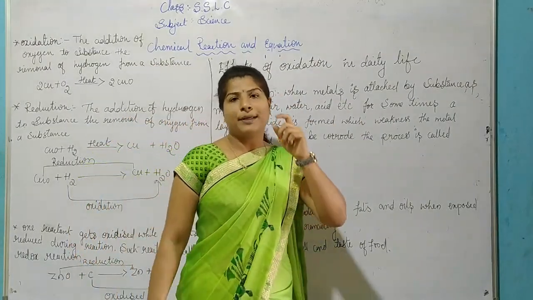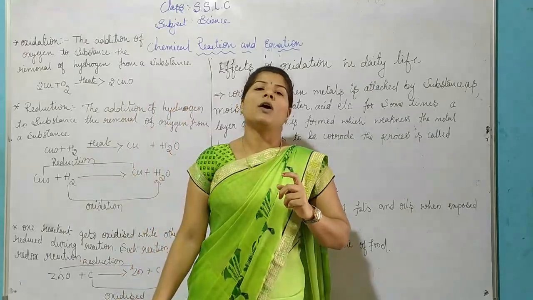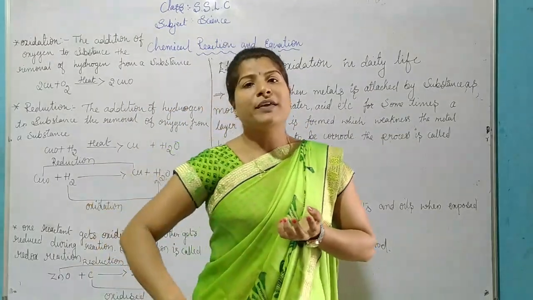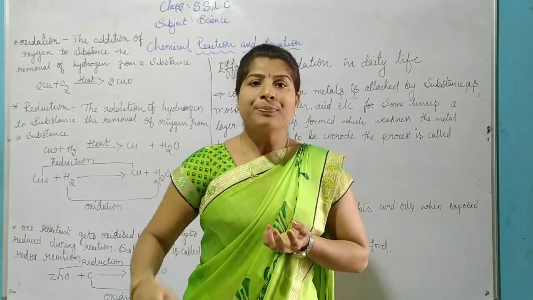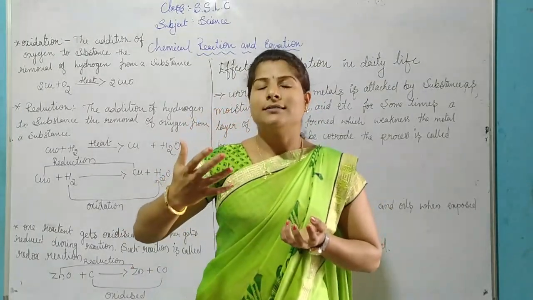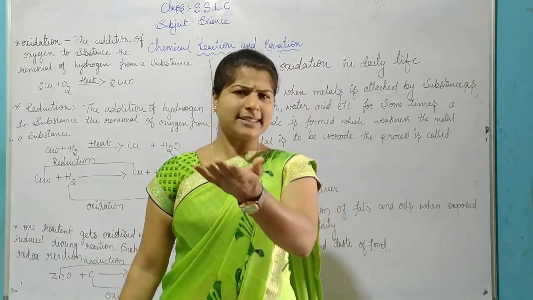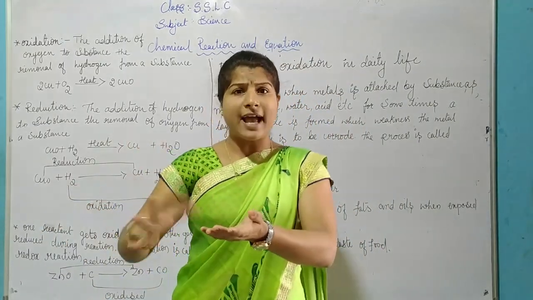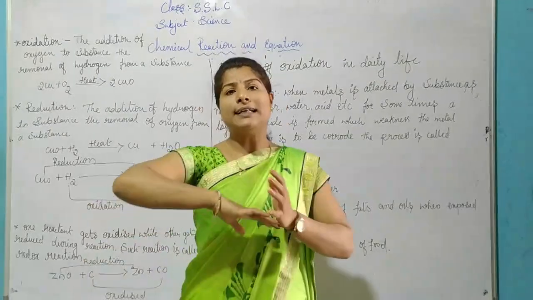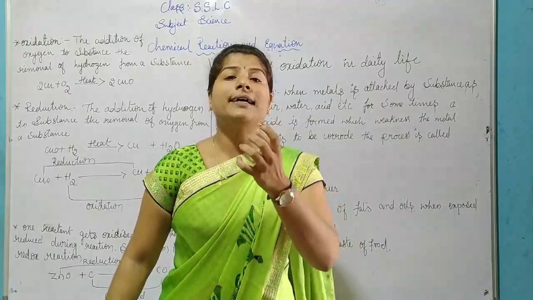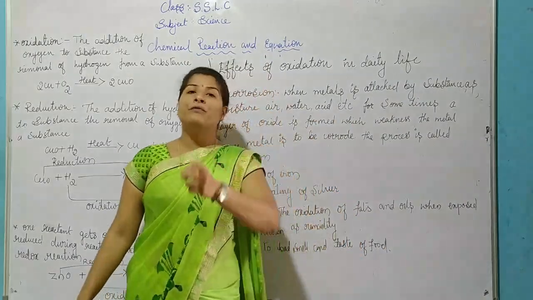Hence that metal will be corroded. This process we call the corrosion process. When we keep metals outside, they react with moisture, air, acid, etc. After this reaction, a colored layer is coated on that metal, and that metal will become weak.